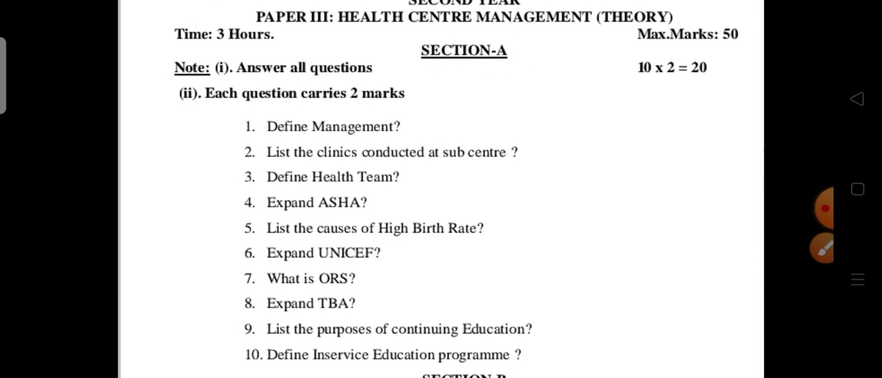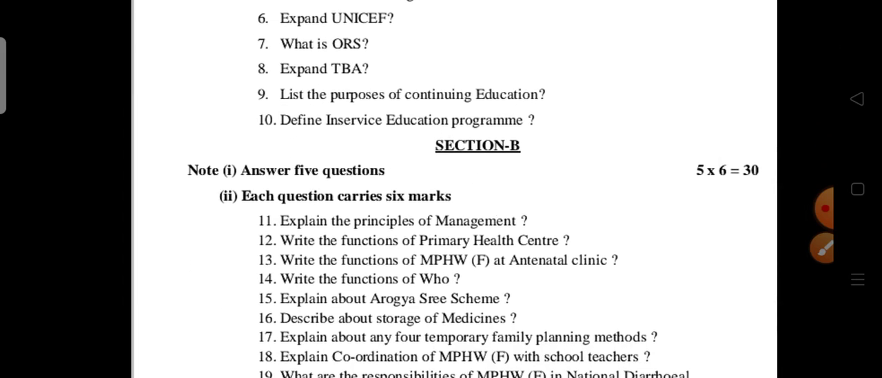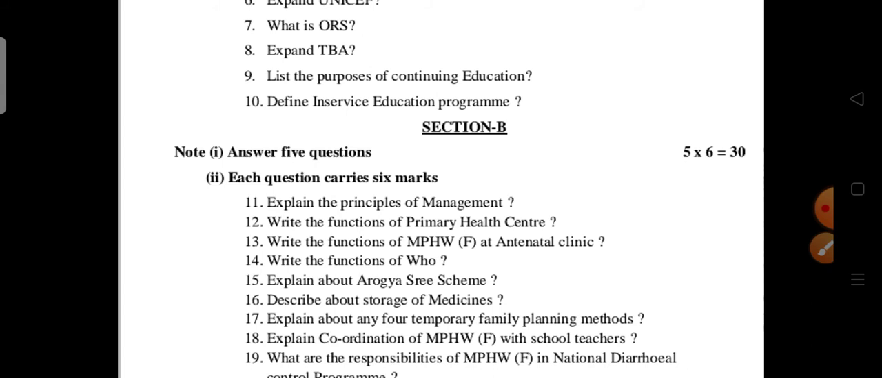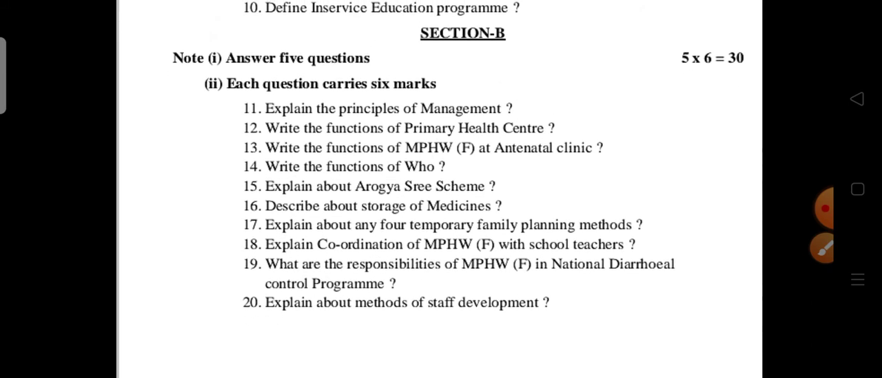Okay, next, cover paper 3, health center management for the second year students. Define management, list the clinics conducted in the sub-center. Define health team. Expand ASHA, list the causes of high birth rate. Expand UNICEF, what is ORS. Expand TBE, list the purpose of continuing education. Define in-service education program. Last, the 6 marks questions, like explain the principles of management.